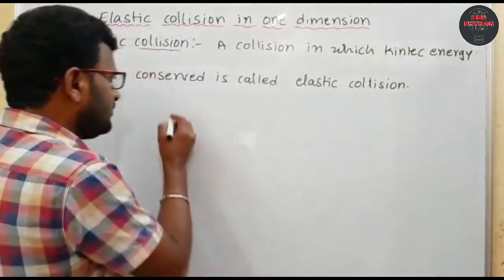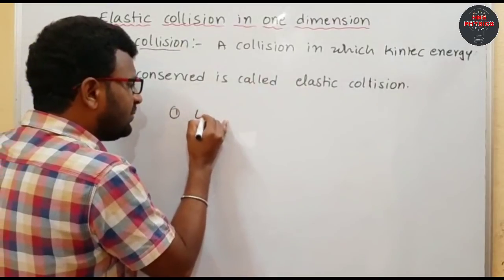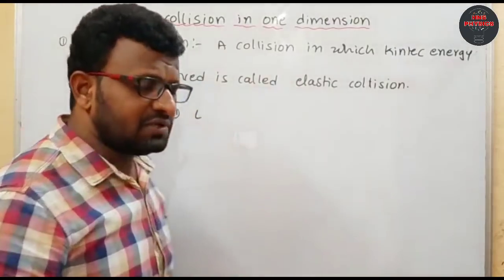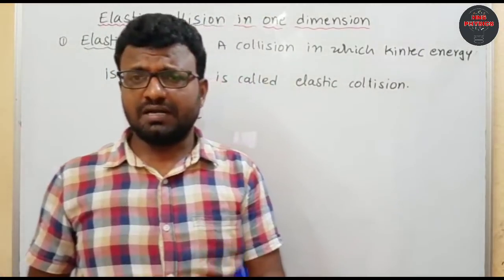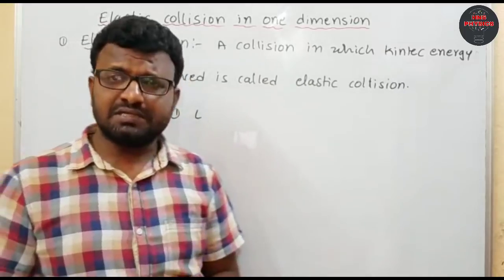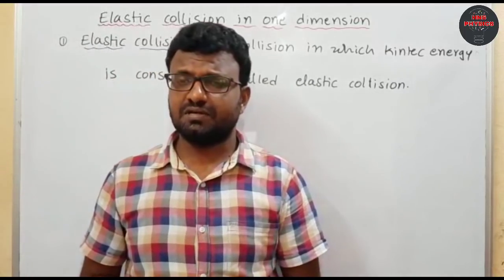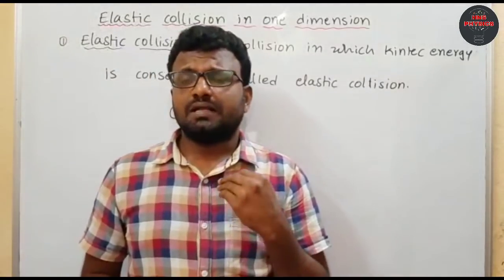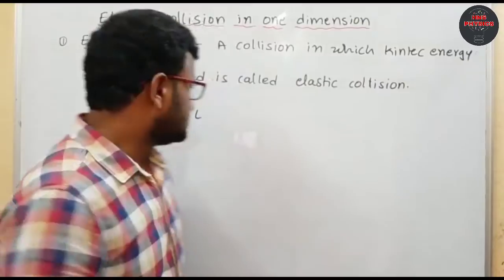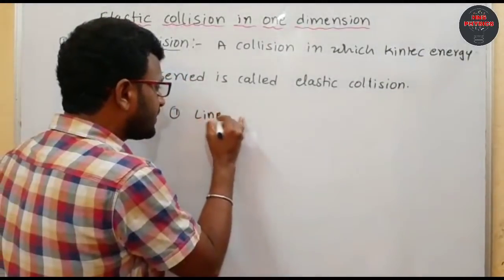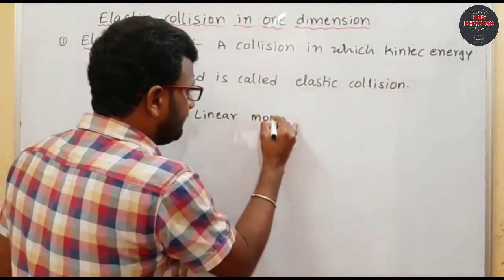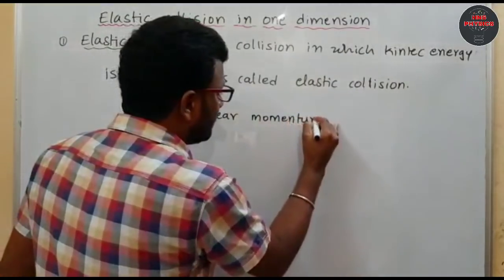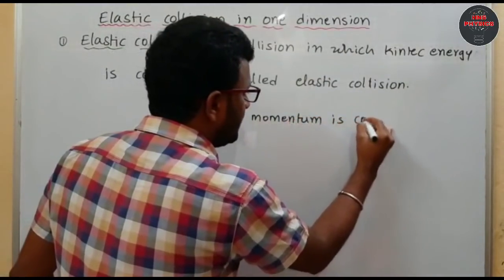We know that for any kind of collision, linear momentum is conserved. Linear momentum is conserved, total energy of the system is conserved, and kinetic energy is also conserved. That collision is called elastic collision. So first, linear momentum is conserved.